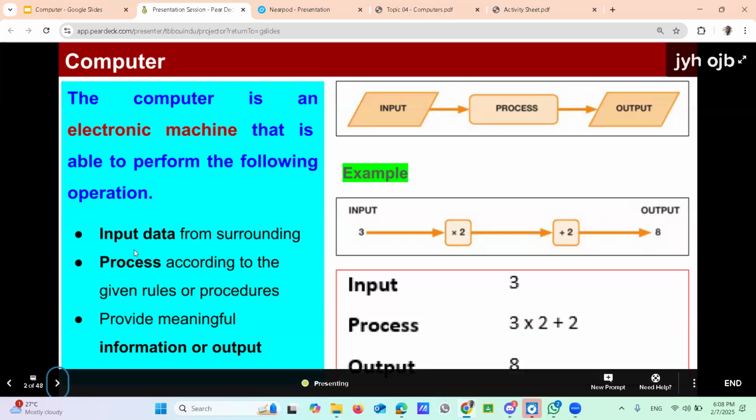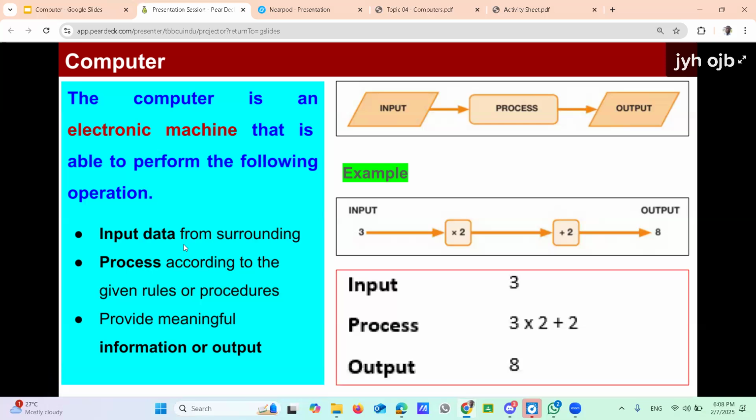Here it is giving some simple explanation. Input data, then process, and information of output. Information input means the things available surrounding the computer, right? It may be data, right? Numbers, text, images, video, right? Anything that may be input.